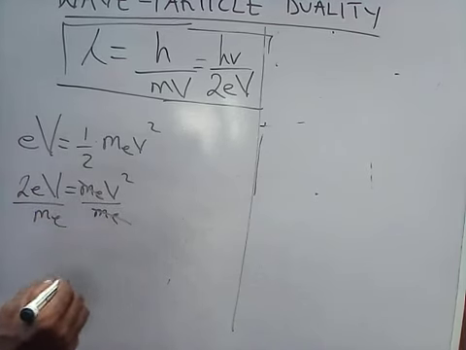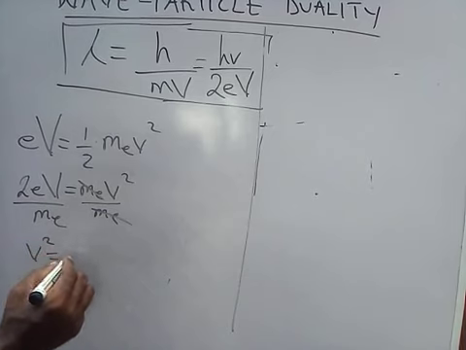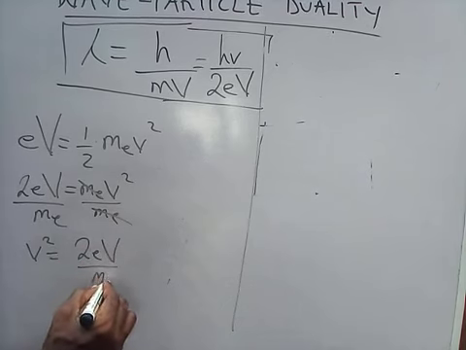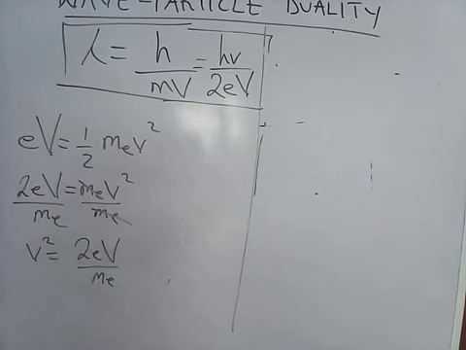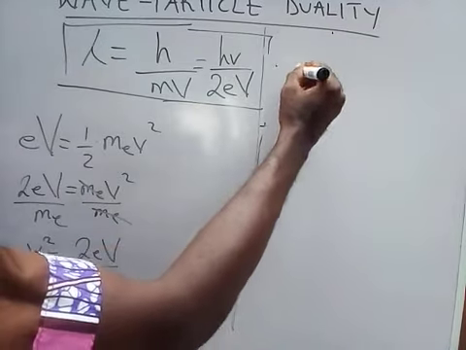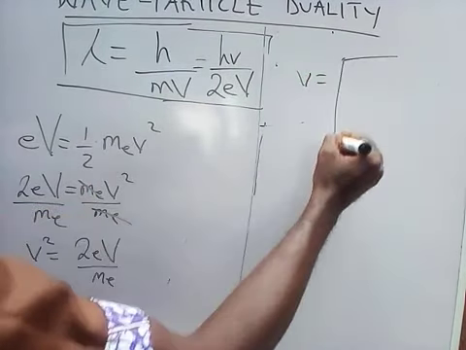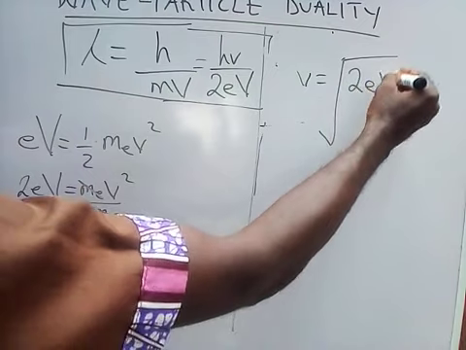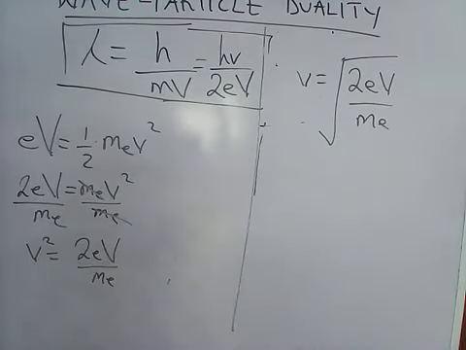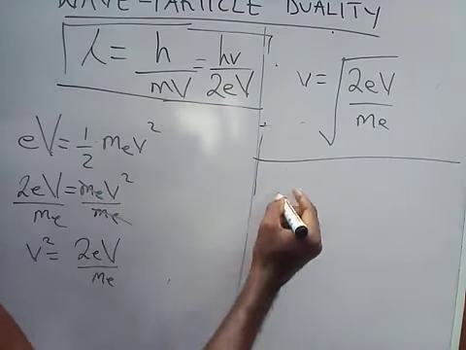this eliminates this. So we have v squared equals 2 electron volts over mass of electron. Getting the square root of both sides, v now equals the square root of 2 electron volts over the mass of electron.